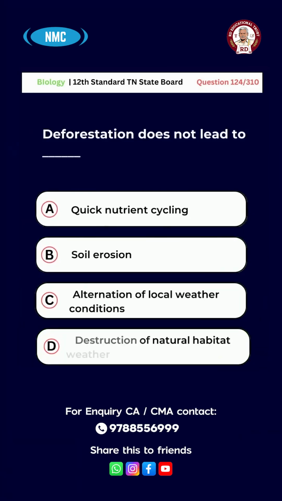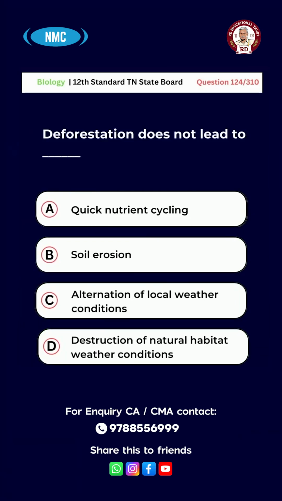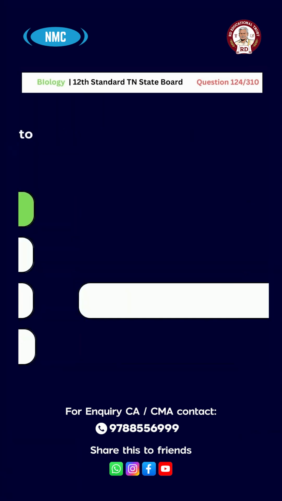Question number 124. Deforestation does not lead to A, quick nutrient cycling, B, soil erosion, C, alteration of local weather conditions, D, destruction of natural habitat. And the right answer is option A, quick nutrient cycling.